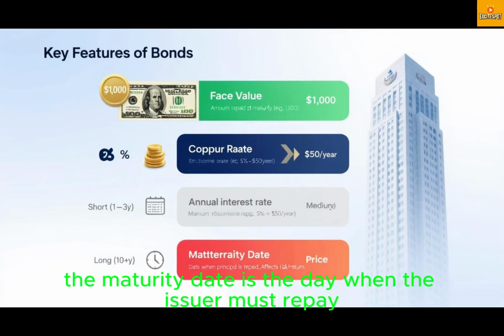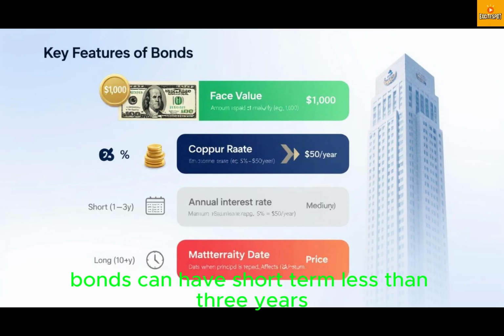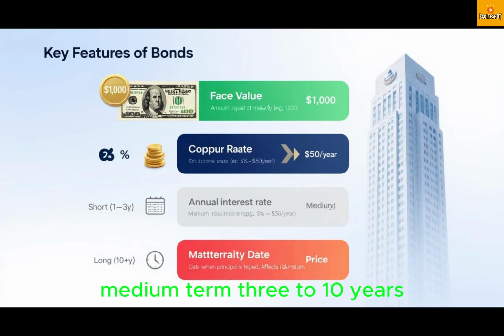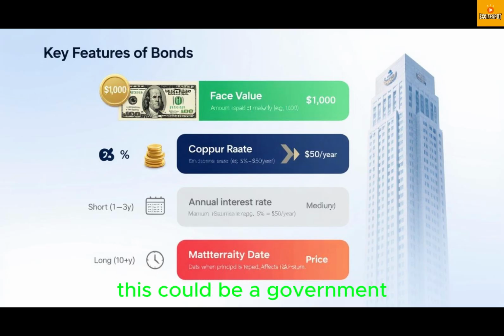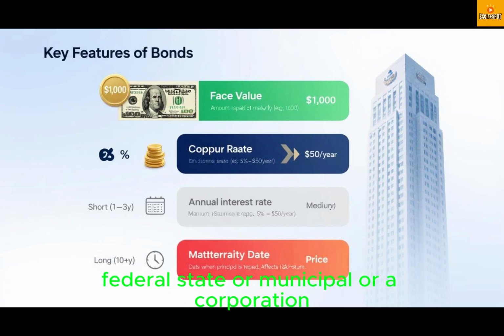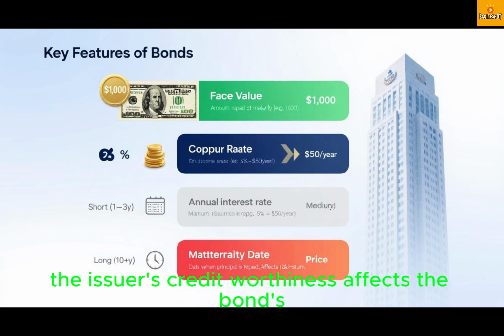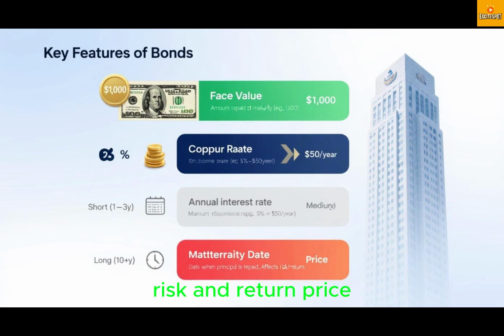Maturity date. The maturity date is the day when the issuer must repay the bond's principal. Bonds can have short-term, less than 3 years, medium-term, 3 to 10 years, or long-term, 10+ years maturities. Issuer. The issuer is the entity borrowing your money. This could be a government, federal, state, or municipal, or a corporation. The issuer's creditworthiness affects the bond's risk and return.